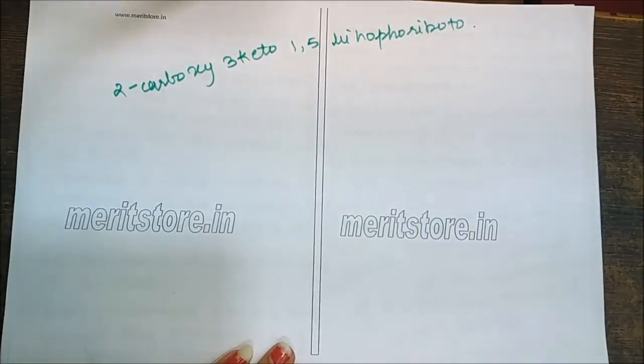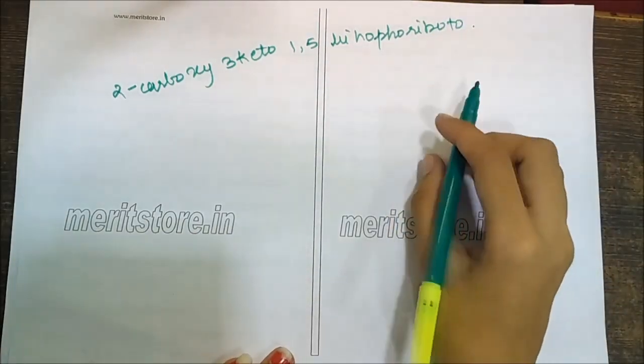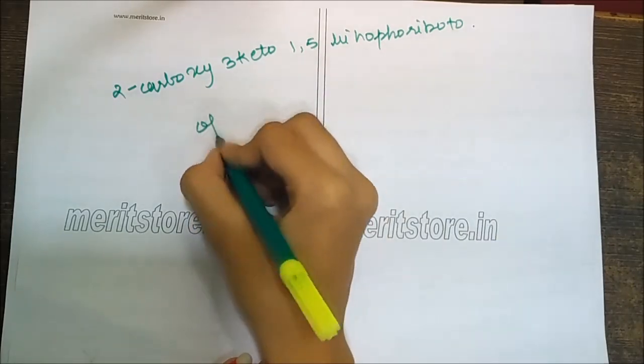The intermediate splits up immediately in the presence of water to form two molecules of